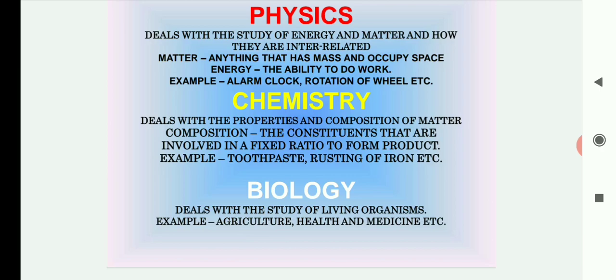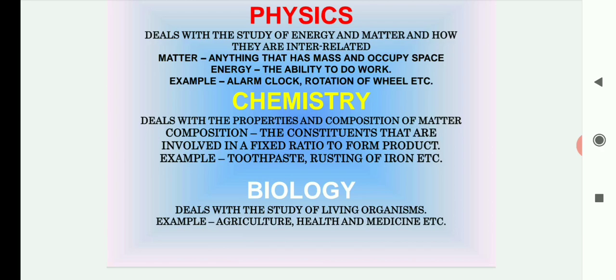So composition means combining the constituents in a fixed ratio, which is very important in chemistry. We always combine the constituents in a fixed ratio. We never make water by combining three atoms of hydrogen and two atoms of oxygen. Water is always formed by combining two atoms of hydrogen and one atom of oxygen.